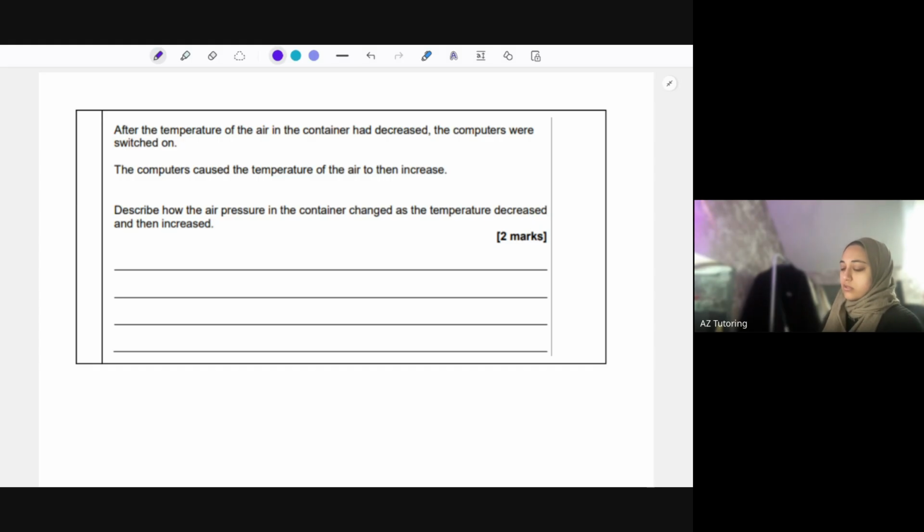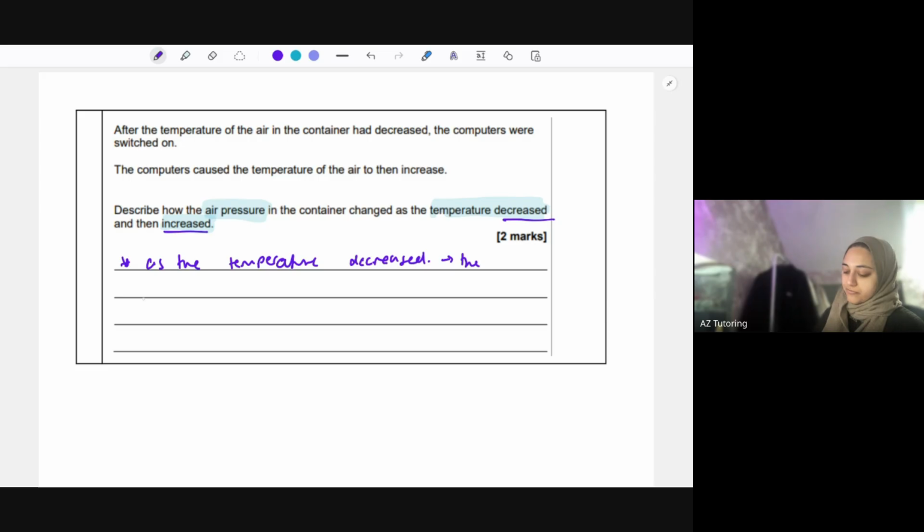Okay, so as the temperature decreased, so describe how the air pressure, we're talking about pressure, in the container changed as the temperature decreased first and then increased. That's your 2 marks. Talk about the decrease first and then the increase, what's happening in terms of pressure. So as the temperature decreased initially, the pressure also decreased.